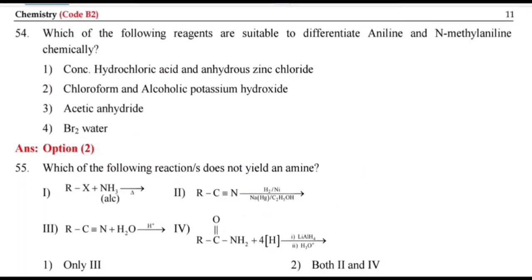Which of the following reagents are suitable to differentiate aniline from N-methyl aniline chemically? To distinguish these, we are using chloroform and alcoholic potassium hydroxide. To differentiate aniline from N-methyl aniline, we use this test.